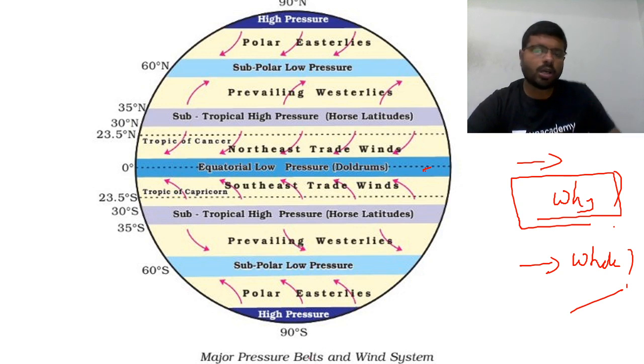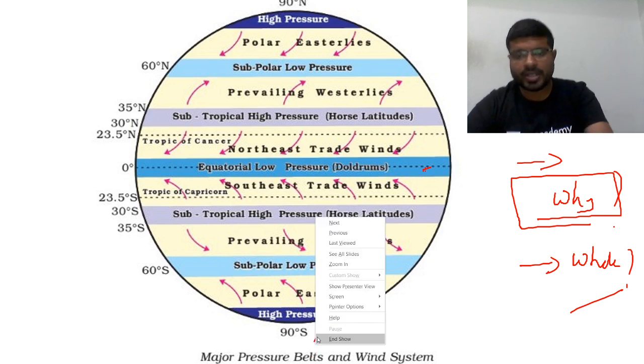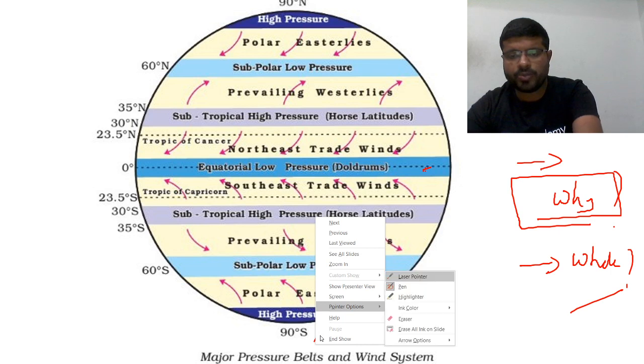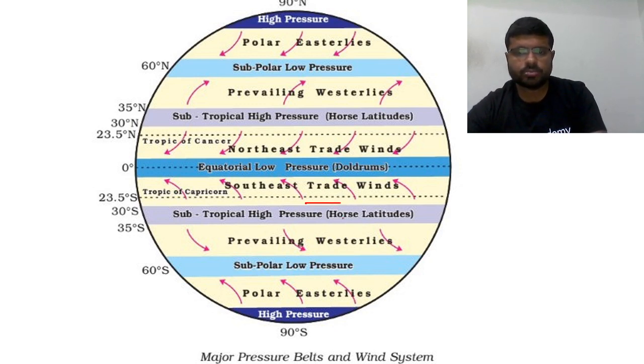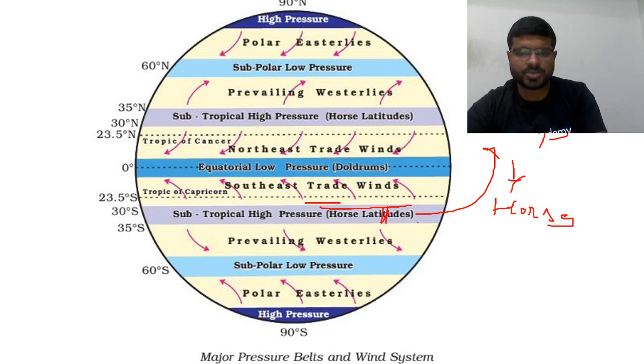Why are these called horse latitudes? In the ancient days, the ancient ships which were not mechanized were carrying horses. Around these places, as there is only wind subsidence, there is only vertical wind and no horizontal winds.